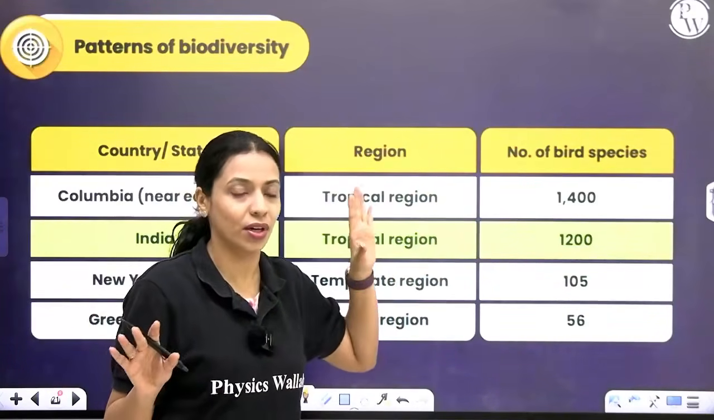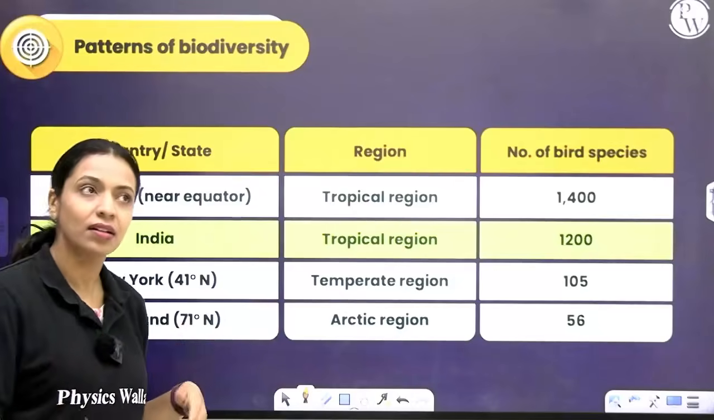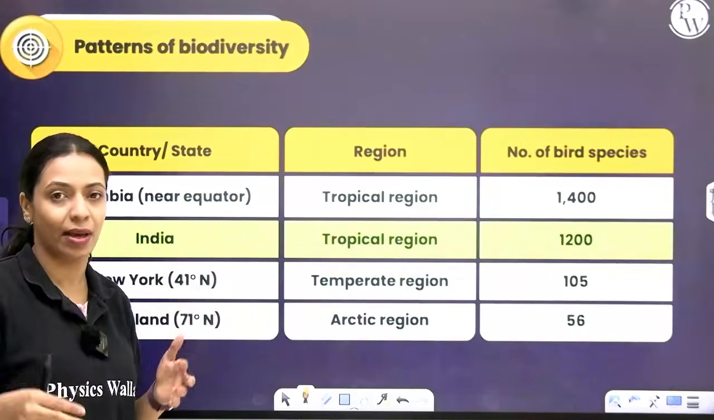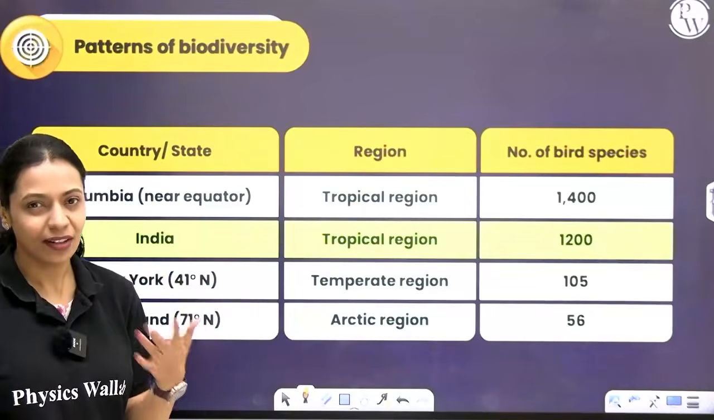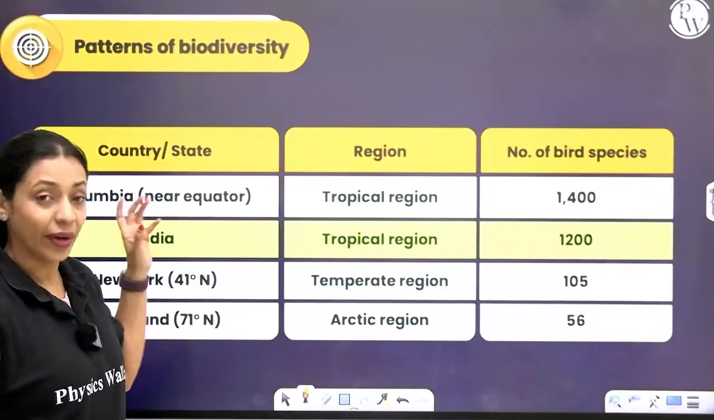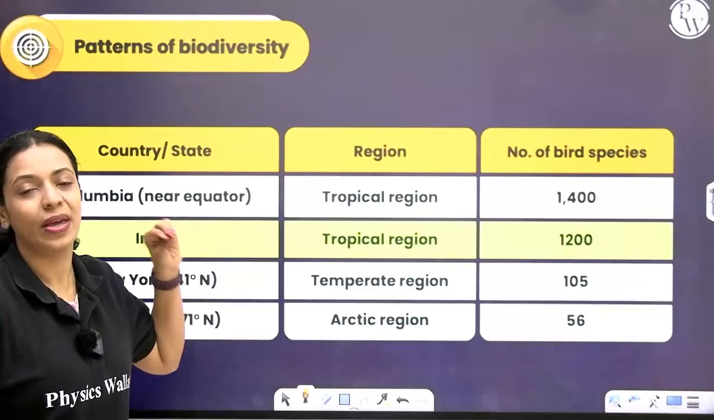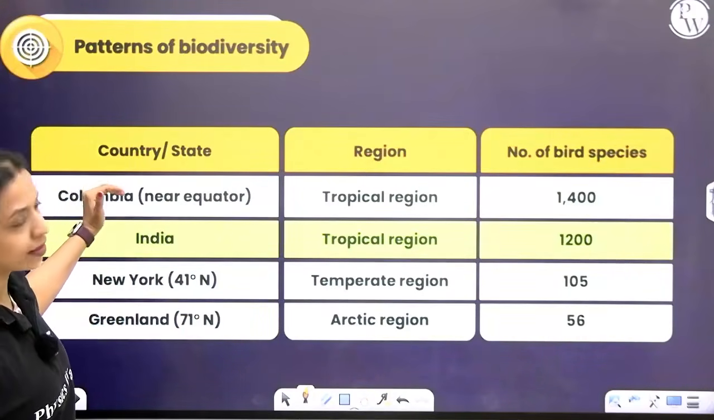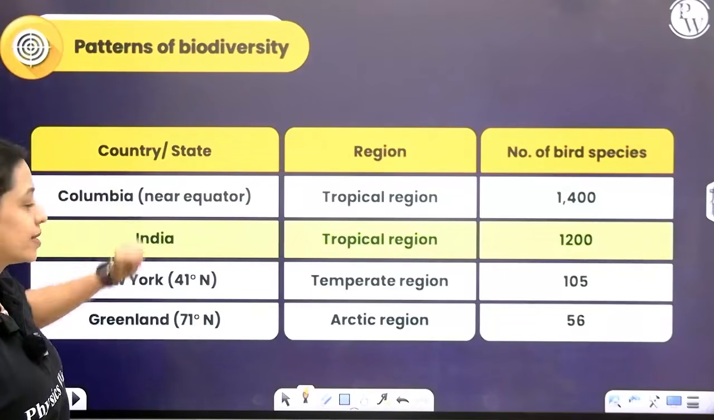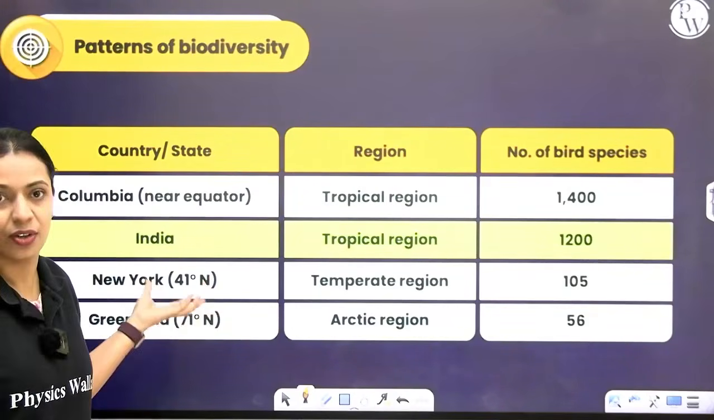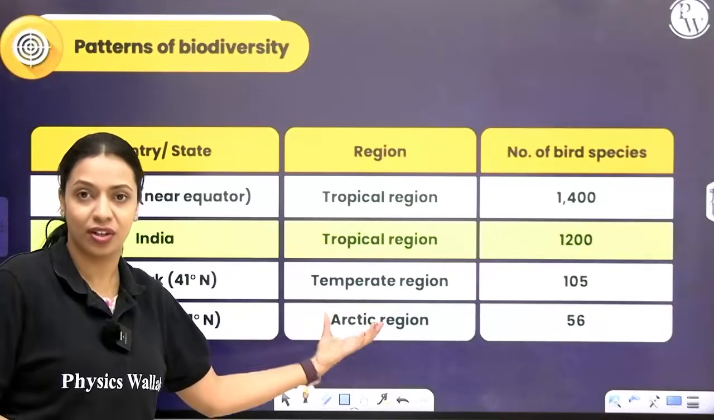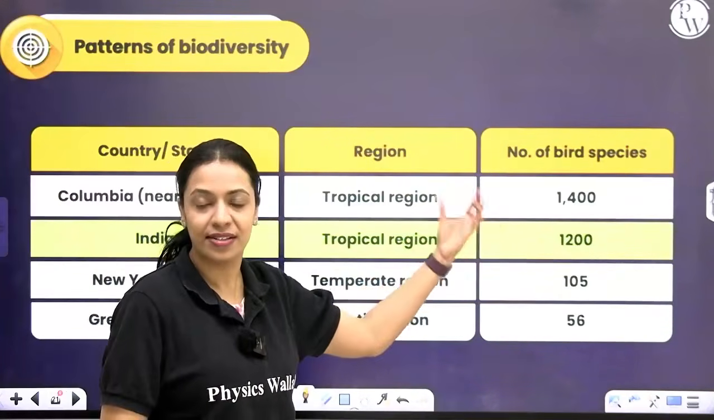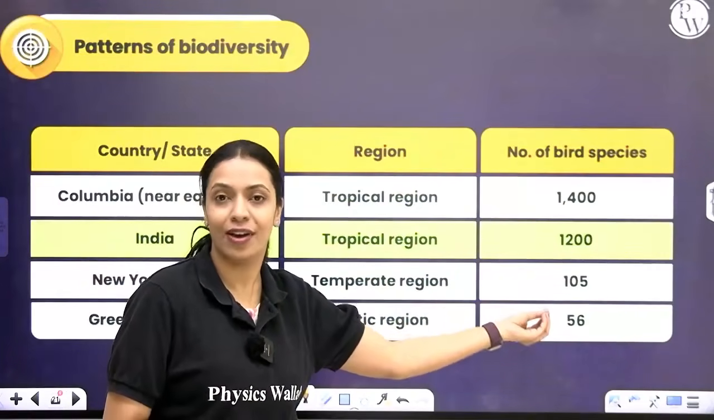Now let's consider our own country, which is India. It is in the northern hemisphere, towards the southern part of the northern hemisphere, quite close to the equator, and it's also part of the tropics, right? So India also is a tropical country, and in India we have 1200 species of birds. Now move slightly ahead from the equator, from India towards New York, which is a state in the United States of America. It belongs to the temperate region. And over there you can see how there is a drastic decrease in the number of bird species. There's just 105 of them.